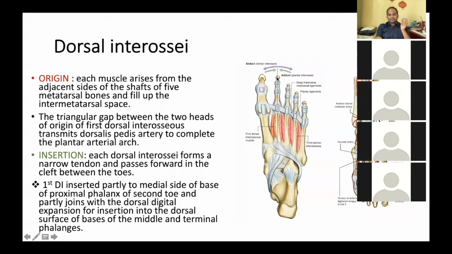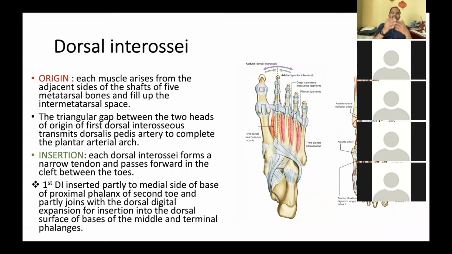And this dotted line represents what? Axis. This is the axis of the foot. So the dorsal interossei muscles are 4 in number, and the action of these dorsal interossei muscles is that they are the abductors of the toes.